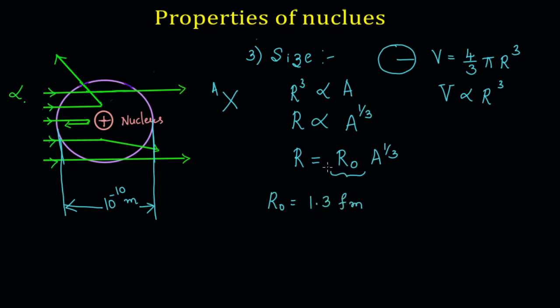So when R naught was determined through experiments, we got the value of R naught as 1.3 into 10 power of minus 15 meter, or 1.3 femtometer. So using this equation, we can find out the radius of any nucleus. The size of the nucleus is given by the equation R is equal to R naught A power of 1 by 3, where R naught is equal to 1.3 femtometer.